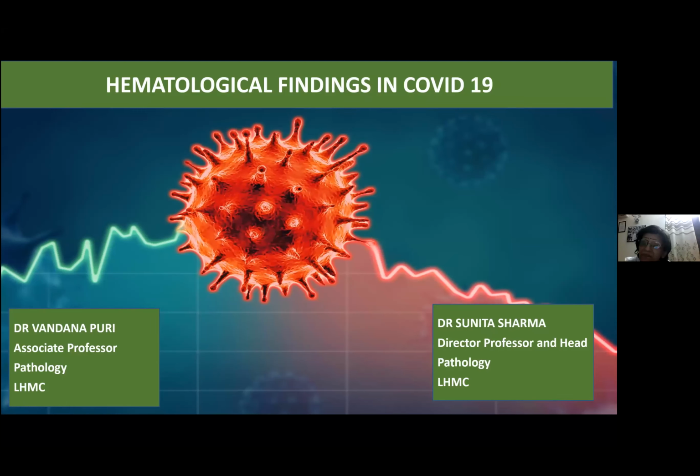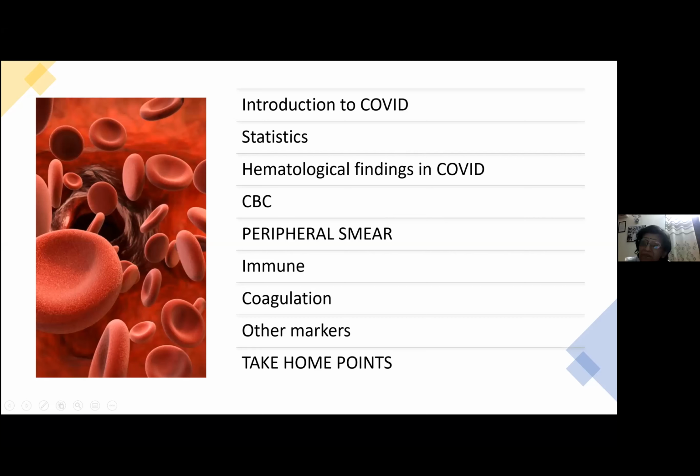Okay, so with that overview, let's start with the hematological findings in COVID-19. Thanks to this lockdown, we all are doing a lot of webinars and probably learning more through this. I will be covering this session under the following headings. We'll start with the introduction to COVID, then the statistics, and then the hematological findings in COVID, which will encompass CBC, peripheral smear, immune findings, coagulation, and any other marker if available. And last, we'll take home some messages from the talk.